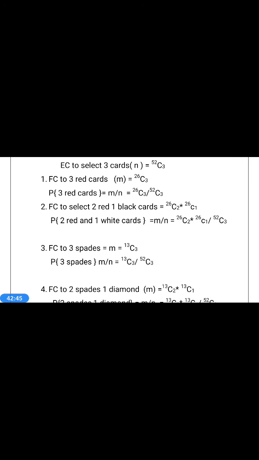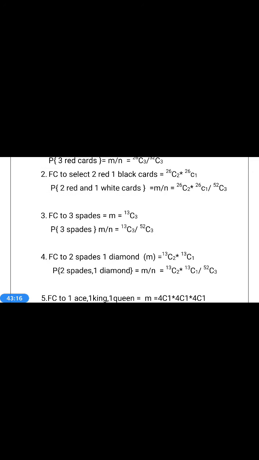Second question. Favorable case to 2 red and 1 black. How many red and how many black? 26 red and 26 black. So the favorable case to 2 red and 1 black is 26C2 into 26C1, because red cards we need 2, so that is 26C2. Black cards require only 1, that is 26C1. Therefore the probability of 2 red and 1 black is equal to 26C2 into 26C1 by 52C3.